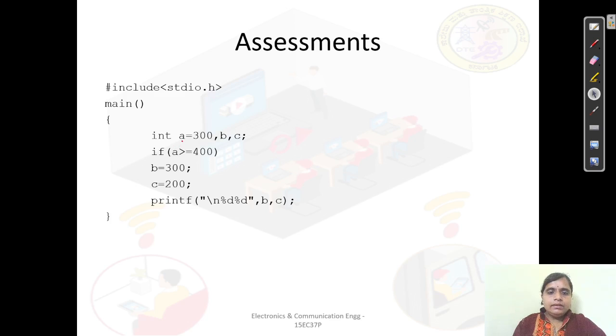Here I have declared A is equal to 300. I have initialized the value of A to be 300. B and C are the other variables which we have declared. Amongst these three variables, I have already initialized A to be 300. Next, I am writing the if statement. If A is greater than or equal to 400, then B is equal to 300, C is equal to 200, printf B and C. So just think over this example. What can be the output?